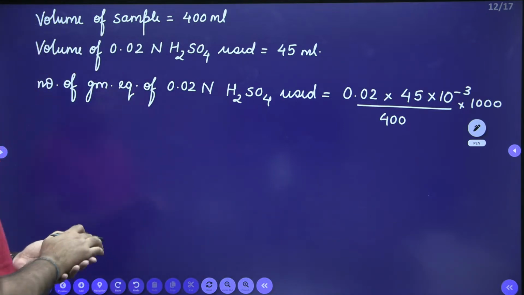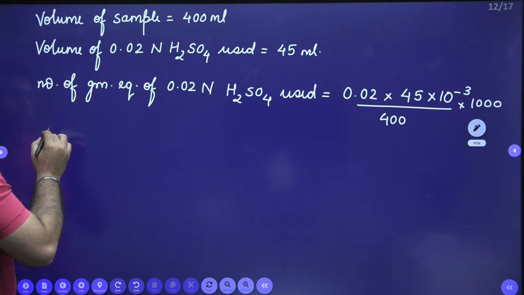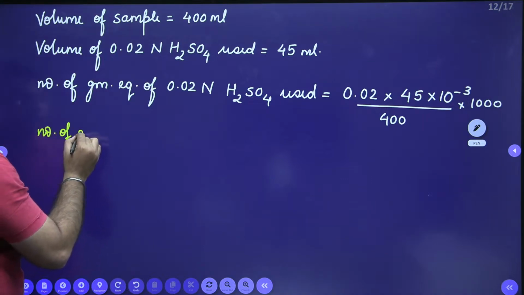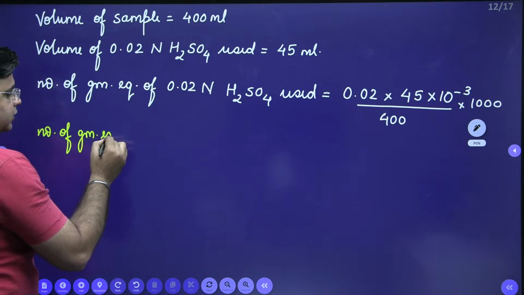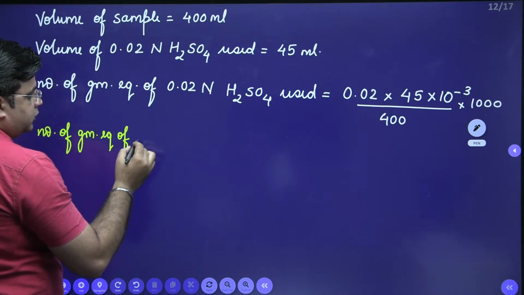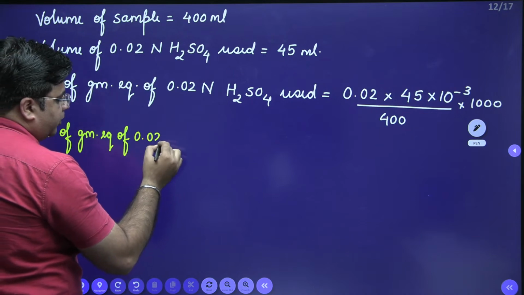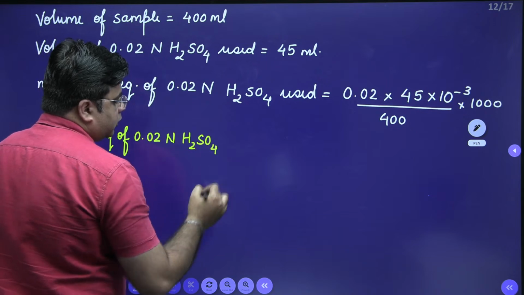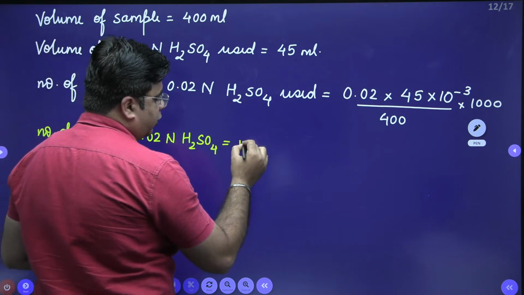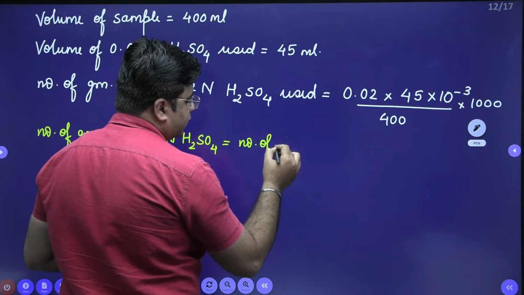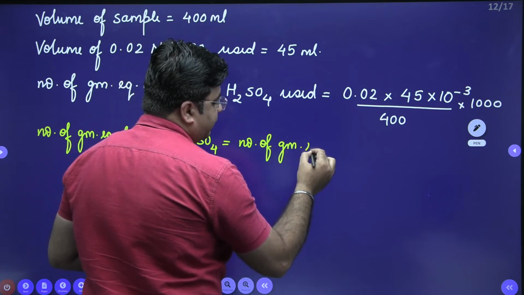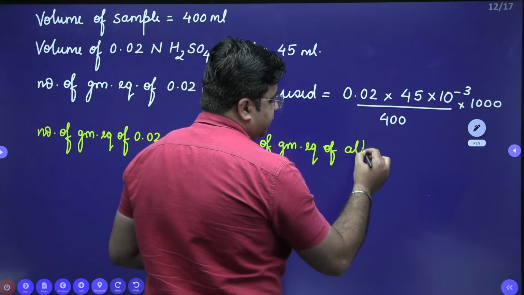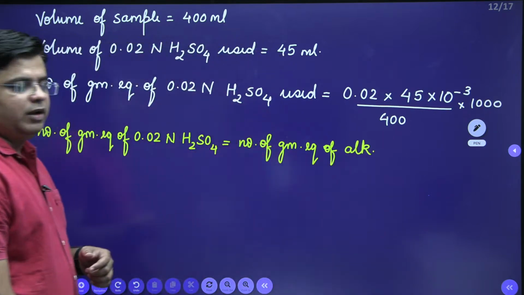Okay, moving on with this. The number of gram equivalents of 0.02 normal H2SO4 used is equal to the number of gram equivalents of alkalinity present.